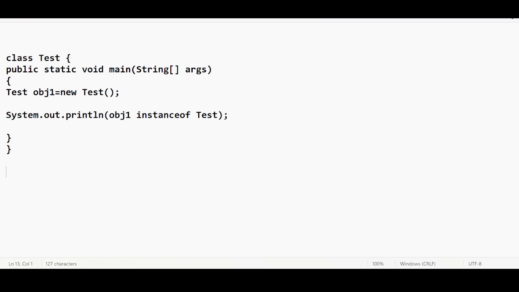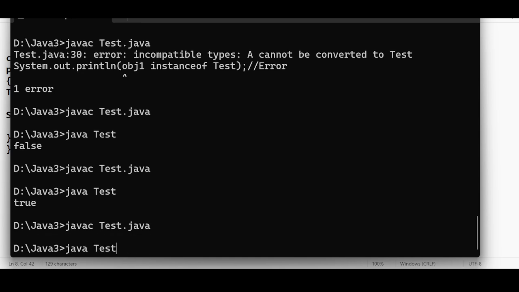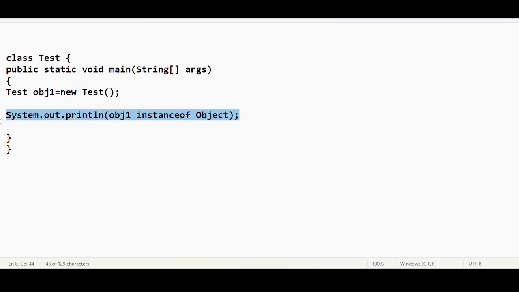I can also check obj1 instanceof Object. What is the answer? True, because every class is a child of the Object class. Do you agree? So they also ask like this.